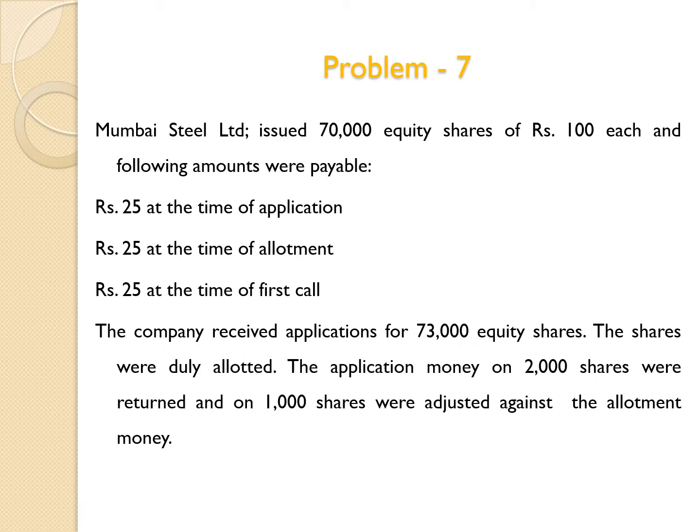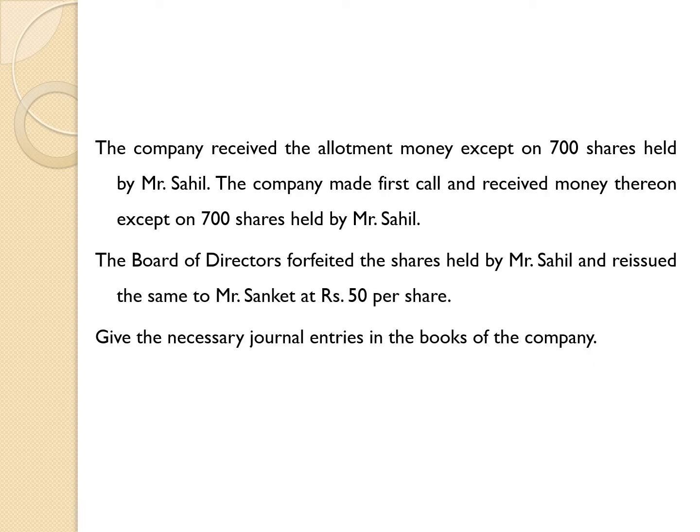The application money on 2,000 shares was returned, and on 1,000 shares was adjusted against the allotment money. The company received the allotment money except on 700 shares held by Mr. Sahil.